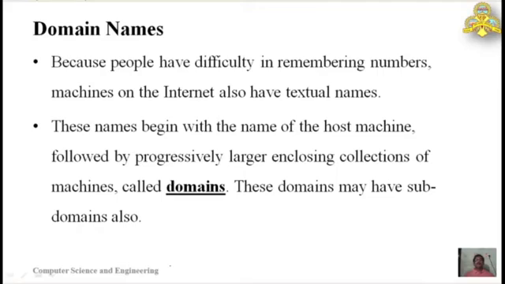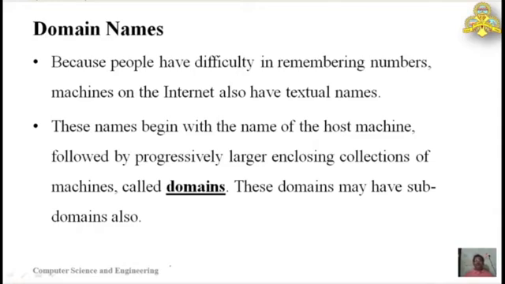It would be very difficult for people to remember all those numbers or IP addresses. To solve that, machines, that is the servers on the internet, also have textual names which are very easy to remember. These names begin with the host name, which is the computer that is mainly accessed through the internet, followed by the domain name.